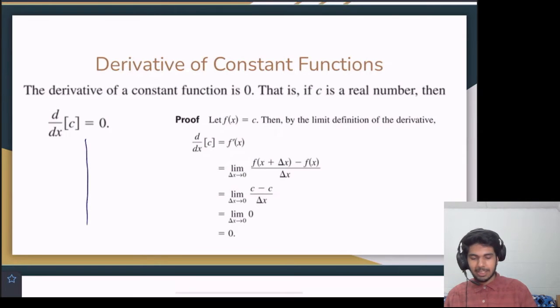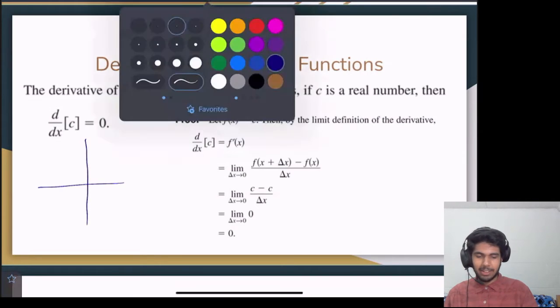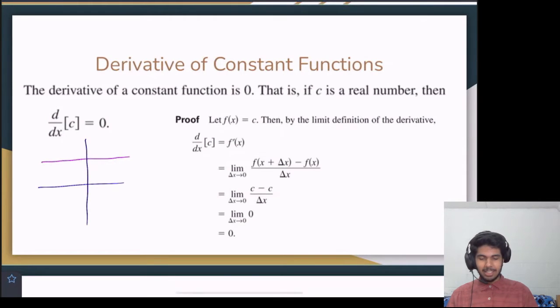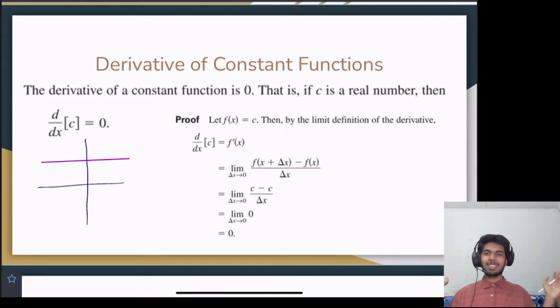So let's sketch the Cartesian plane once again, right? And we have some function, which is a constant function at a real number. So let's just say c equals like 5 or something, right? And it's a constant function, meaning no matter what x is, it's always the same. Doesn't it make sense for the derivative to be 0? Yes, because no matter where you are on that curve, the tangent line will always be 0.